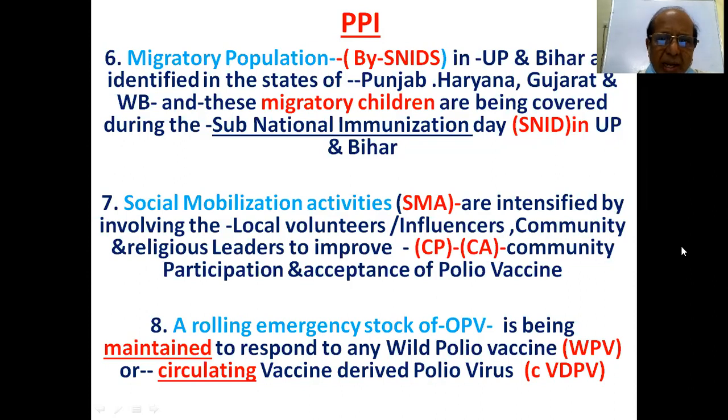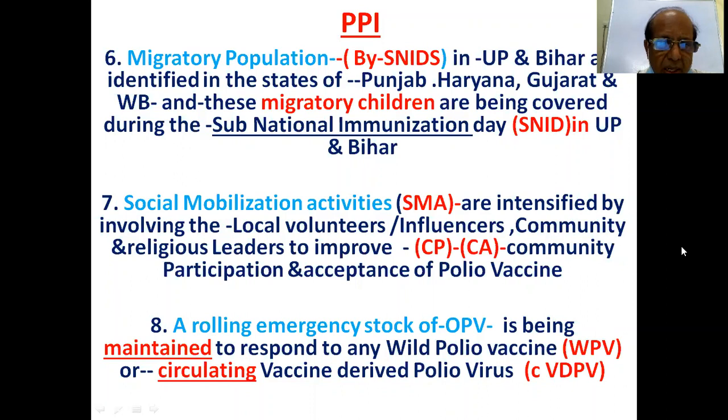Social mobilization activities are intensified by involving local volunteers, influencers, community and religious leaders to improve community participation and community acceptance. Why the social mobilization? For participation and acceptance of the community.